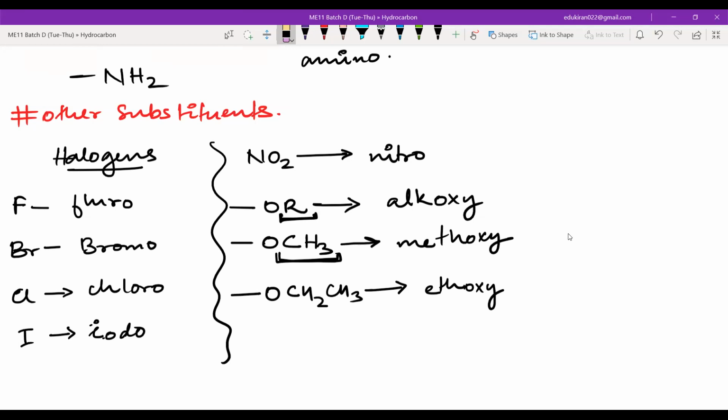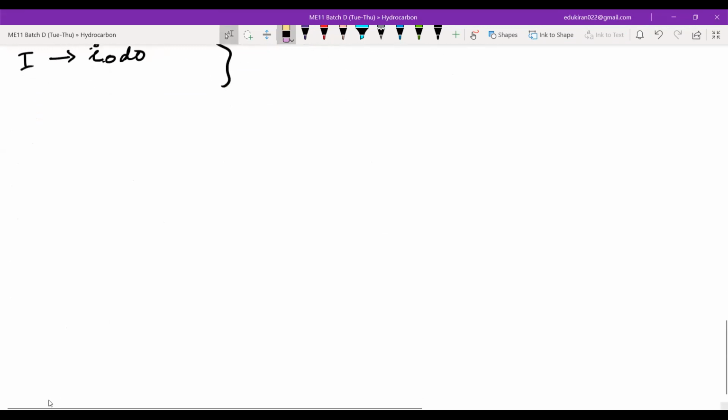Done, guys? Yes or no? Okay. Now I will give you questions. Please don't trust your mind. Trust your notebook. Whenever I give you a question, see that question and then look in your notebook, search for what is matching, which substituent is there, what is the functional group. For parent, you have to use your mind. To identify the parent, you have to use your mind. But otherwise, please don't use your mind, because these informations are there and our mind is not made for storing of information. Your notebook is there for storing information.